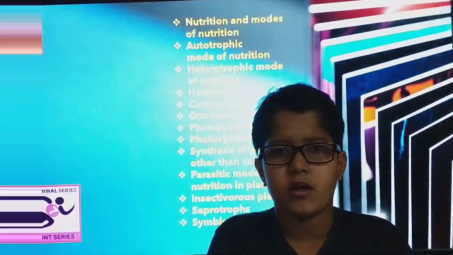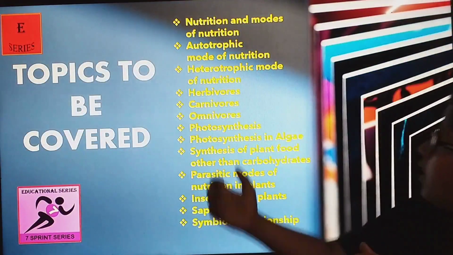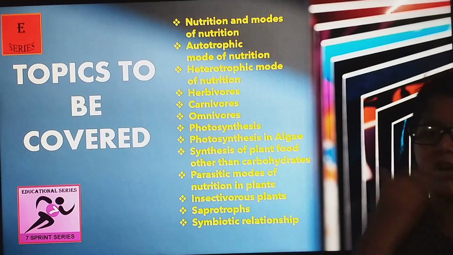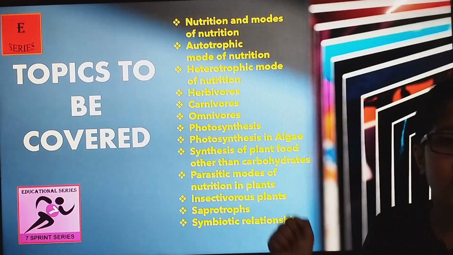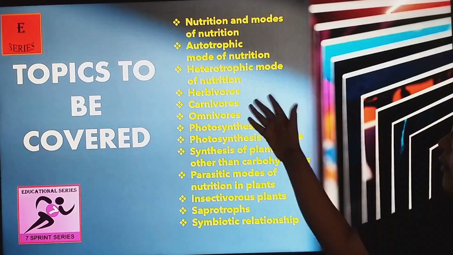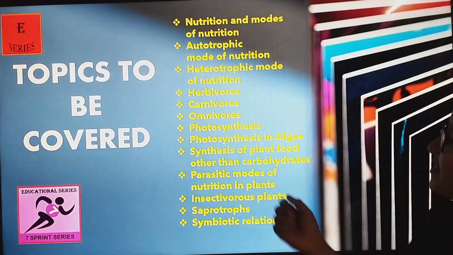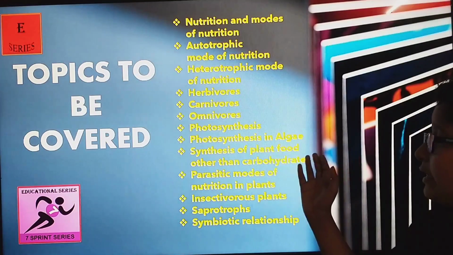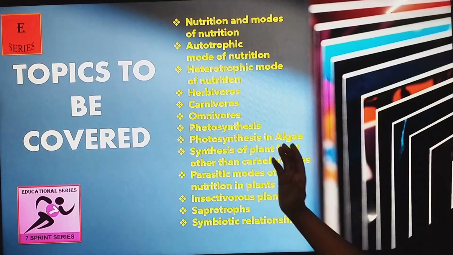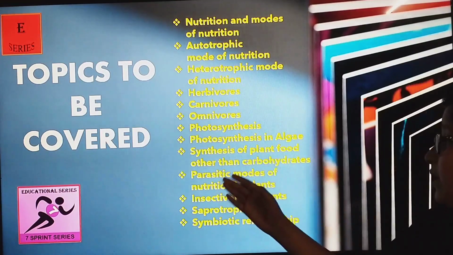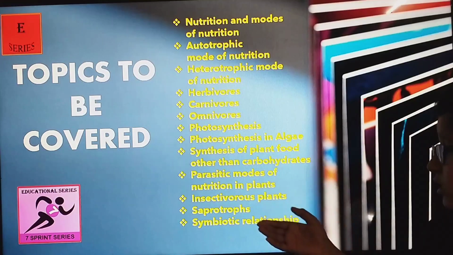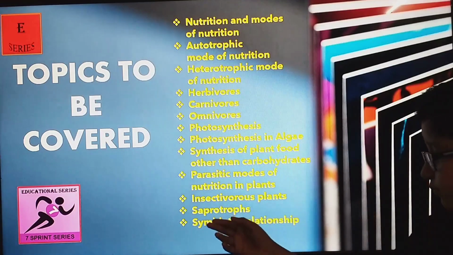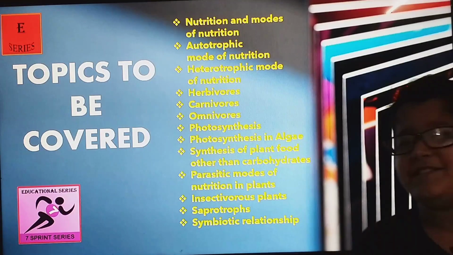So let's start. Here are the topics that will be covered: nutrition and modes, definition of nutrition, modes of nutrition. What are the modes of nutrition? Then autotrophic mode of nutrition, heterotrophic mode of nutrition, herbivores, carnivores, omnivores, photosynthesis in algae, synthesis of plant food other than carbohydrates, parasitic modes of nutrition in plants, insectivorous plants, saprotrophs, symbiotic relationships. So let's start.